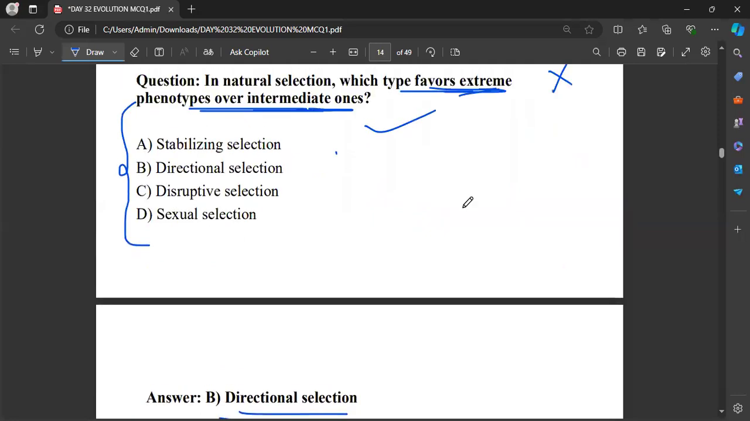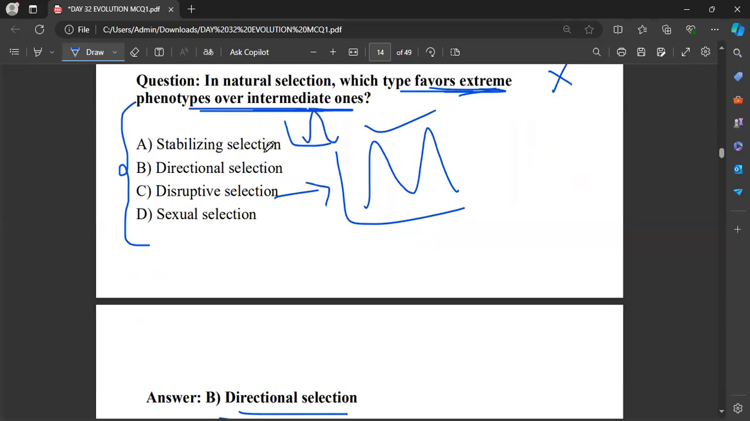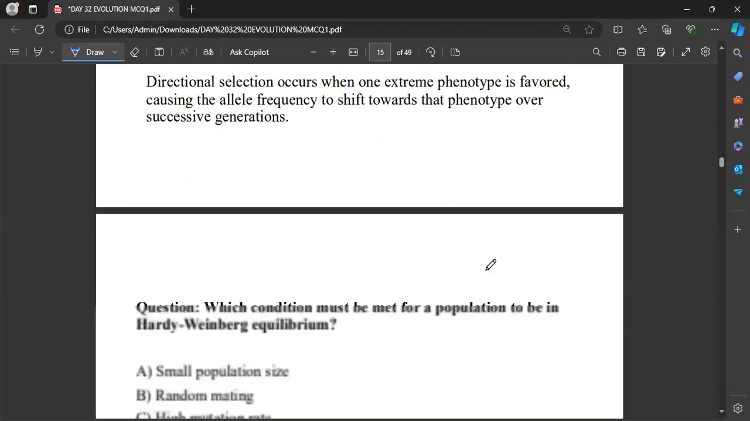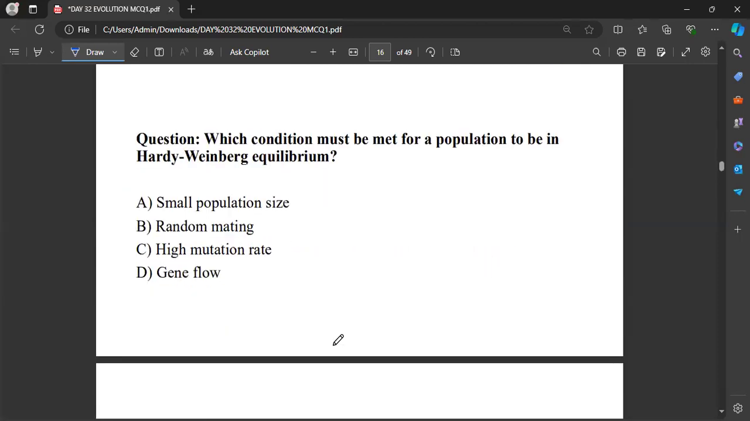If it supports both extremes, then it will be disruptive selection. If it favors the intermediate characters, that will be stabilizing selection. But in directional selection, it favors one of the extremes over the intermediates. Now, what condition must be met for a population to be in Hardy-Weinberg equilibrium?